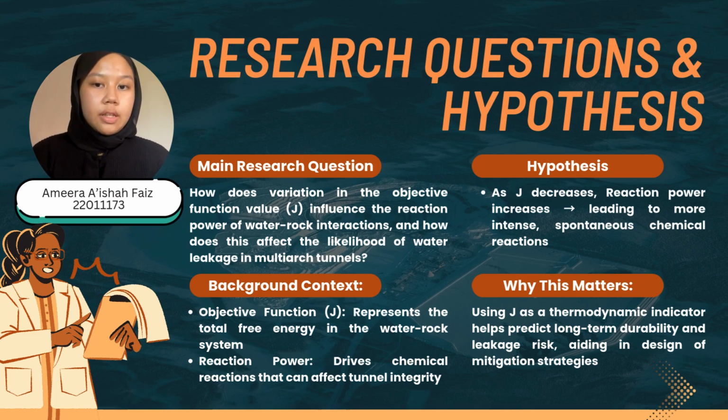So why does this matter? A lower J means that the system is trying harder to reach chemical balance, which causes more reaction. In tunnel environments, this weakens the surrounding rocks and can damage the waterproofing, leading to leakage. By understanding how J affects the reaction power, we can better predict how leaks might develop over time, and this can help engineers design tunnels that are more resistant to leakage and could last longer over time.